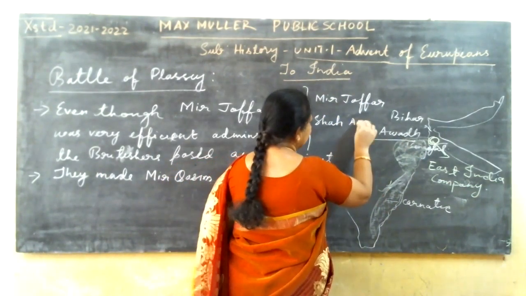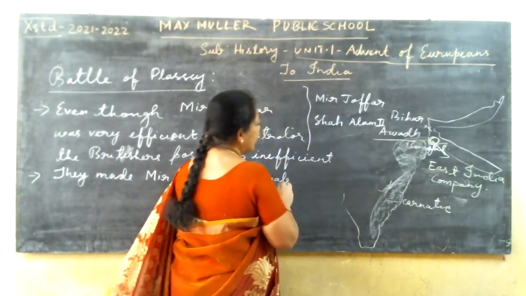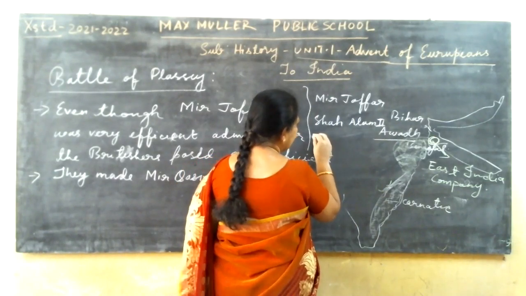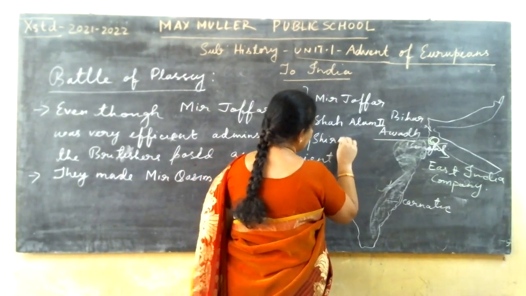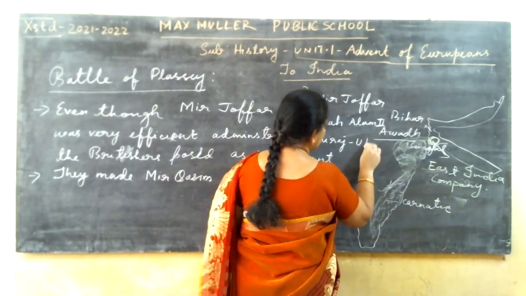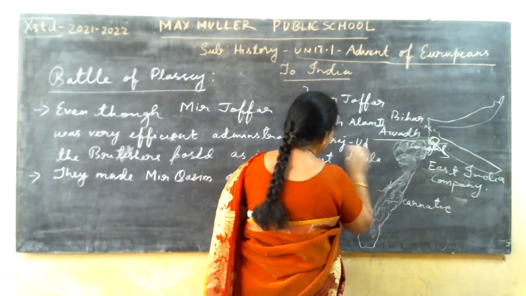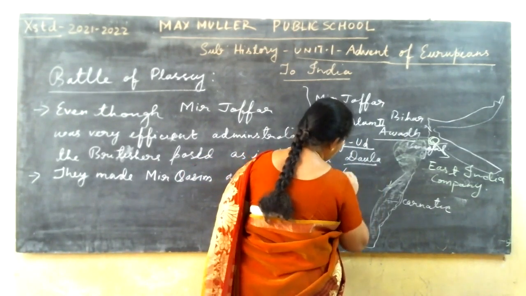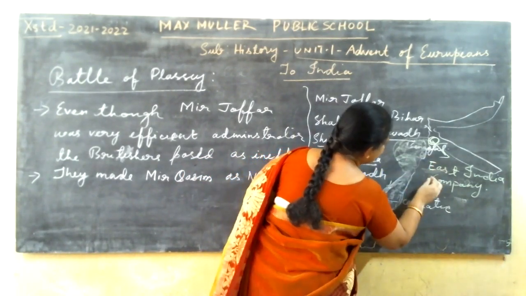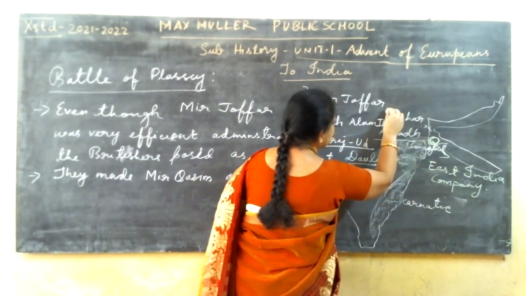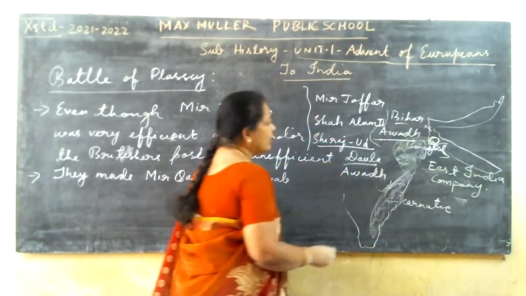And next, Shah Alam II. Then he will take the help of Shiraju Dola. He will be the ruler of Awadh. Okay, this Awadh, Bihar, Awadh.